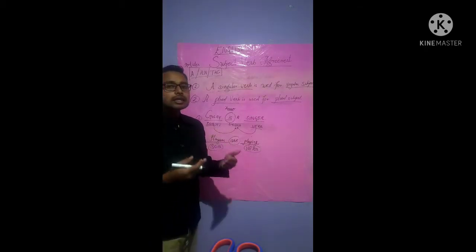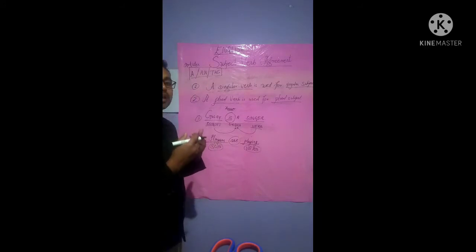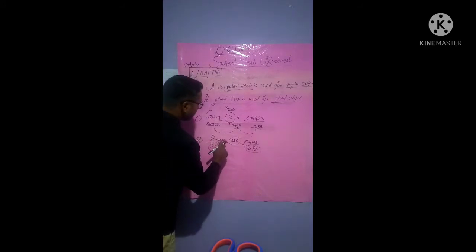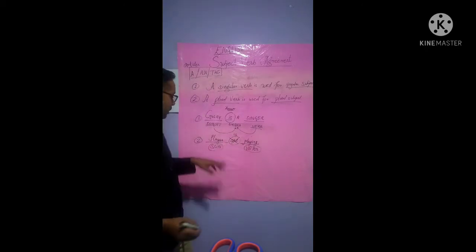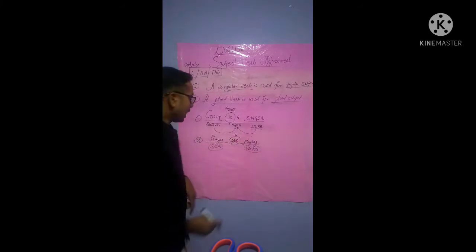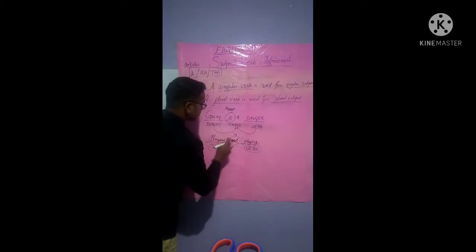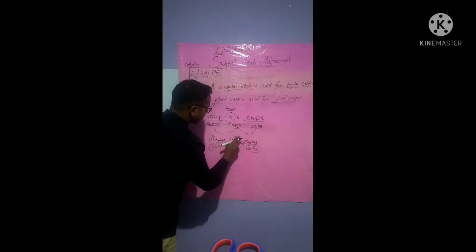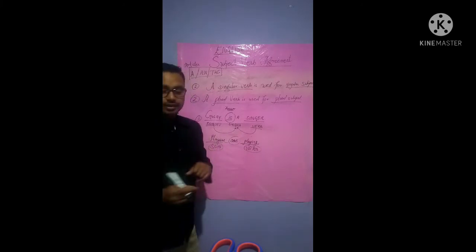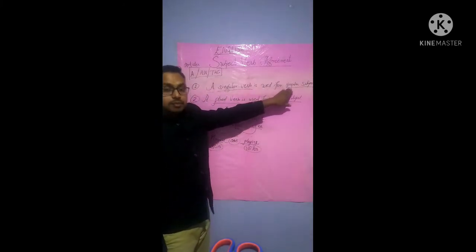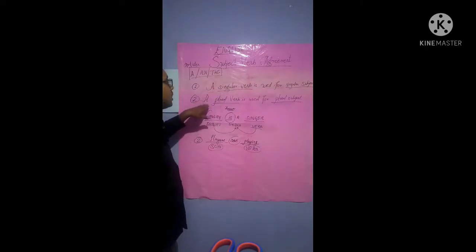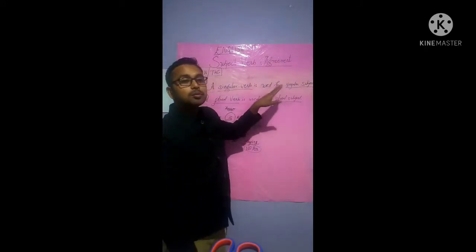See, we can say that a player is playing. If there was no "s", we would have written "is", isn't it? At that time, "players is playing" would have been wrong. But here there is "players", so that will be wrong and this will be right: players are playing. So a singular verb is used for a singular subject, and a plural verb is used for a plural subject.